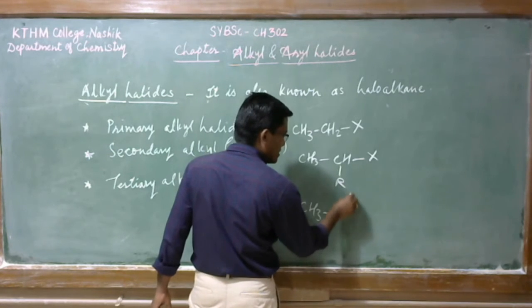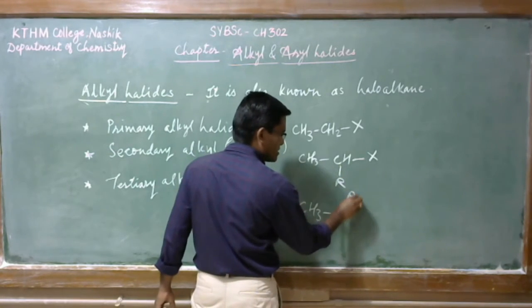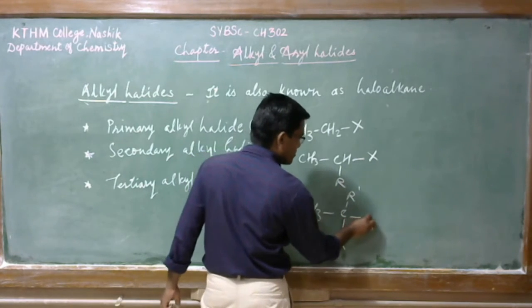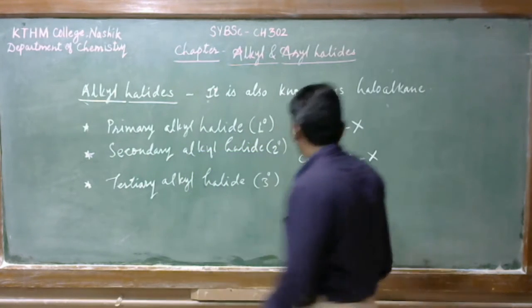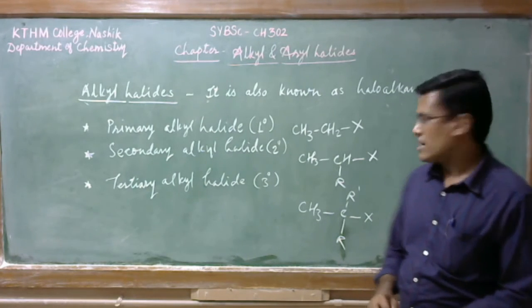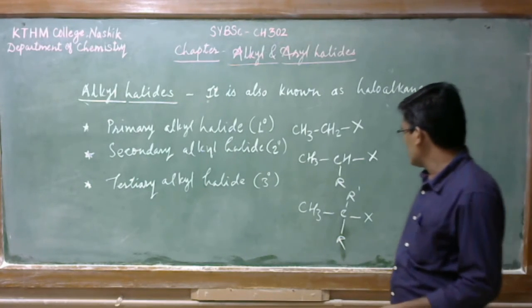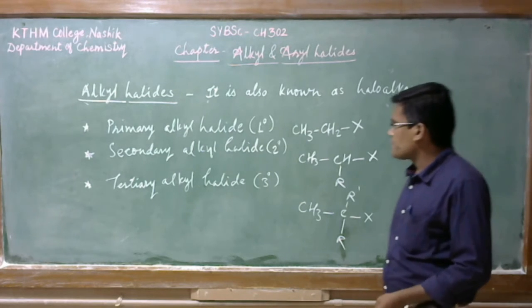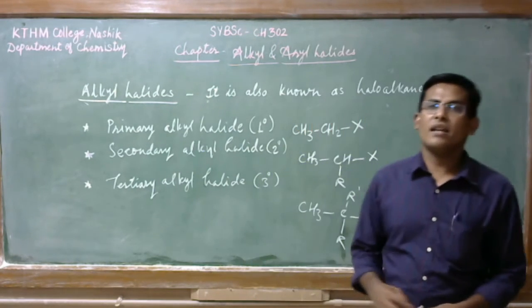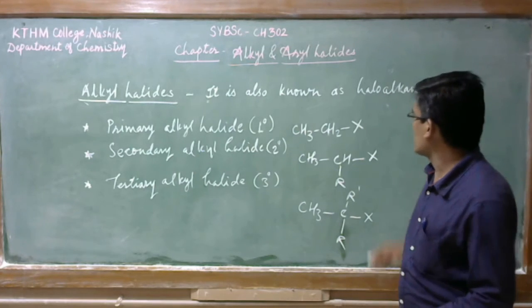This hydrogen can be replaced with another substituent, so this will be a tertiary alkyl halide. So this is the classification of alkyl halides based on these substituents.